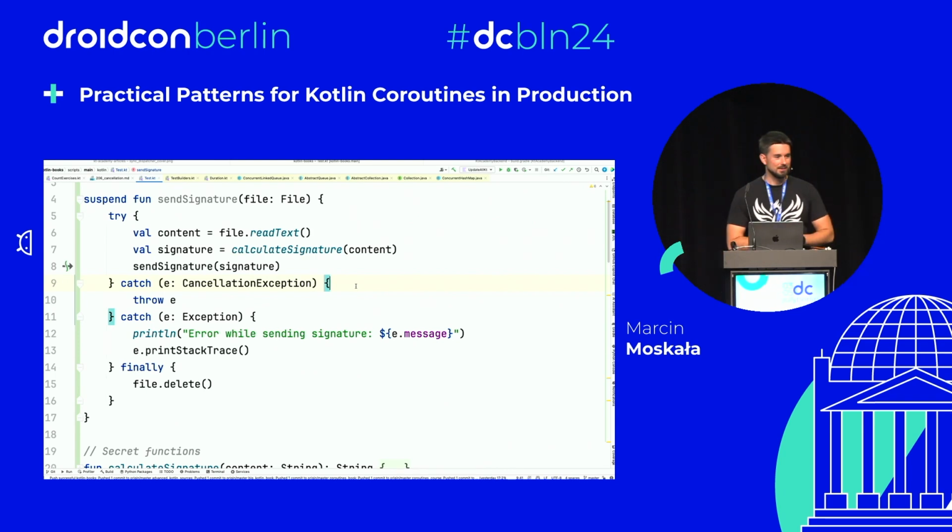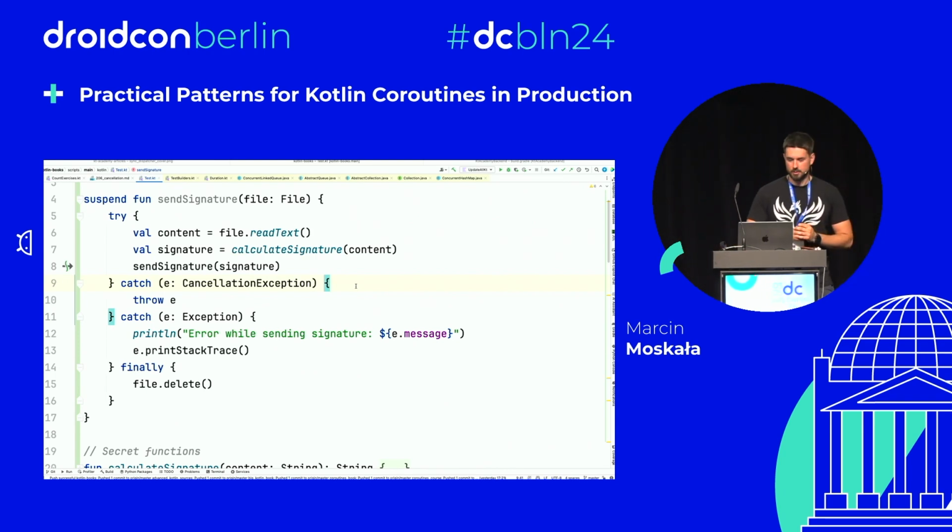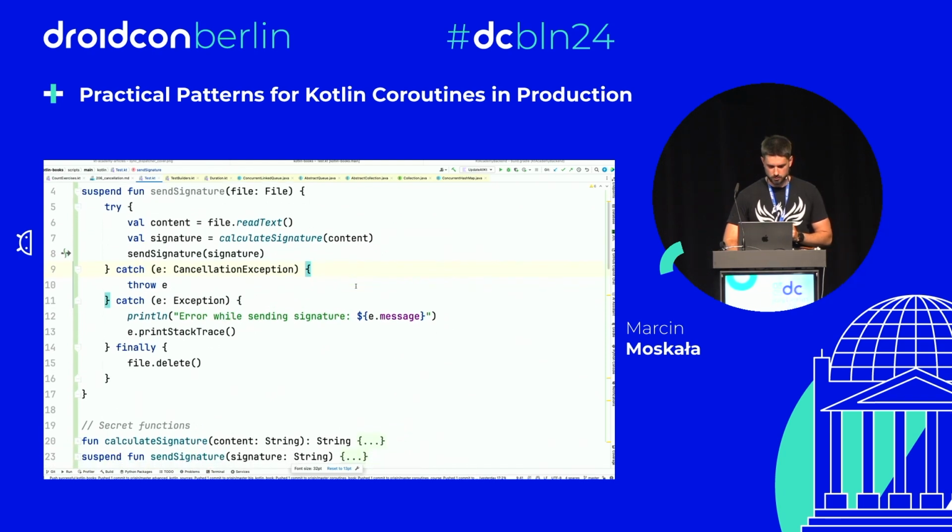Okay. What's up with the suspend function? Calculate signature. I assume it is happening on CPU, so it's not supposed to be a suspending function. Dispatchers.IO. What should be in dispatchers? Around what? Well, we could use that.